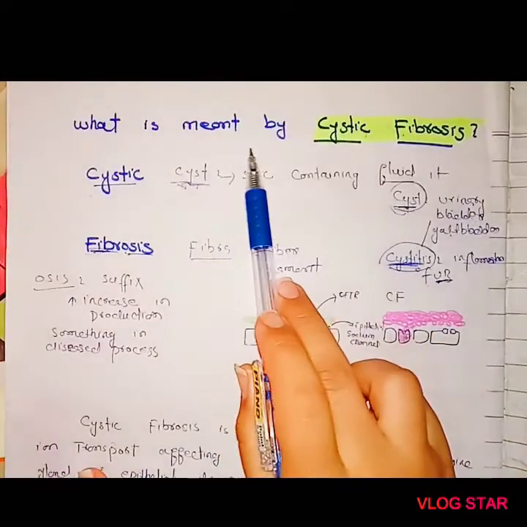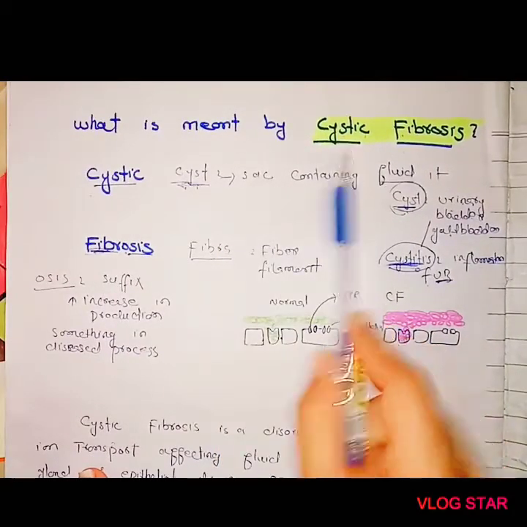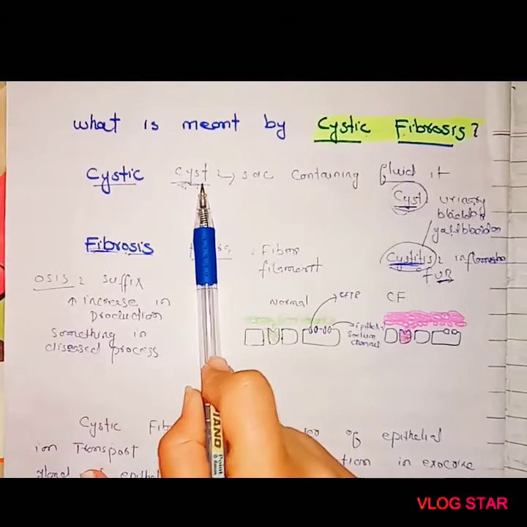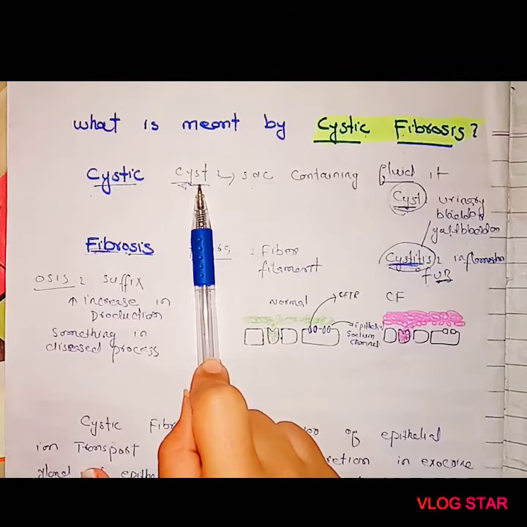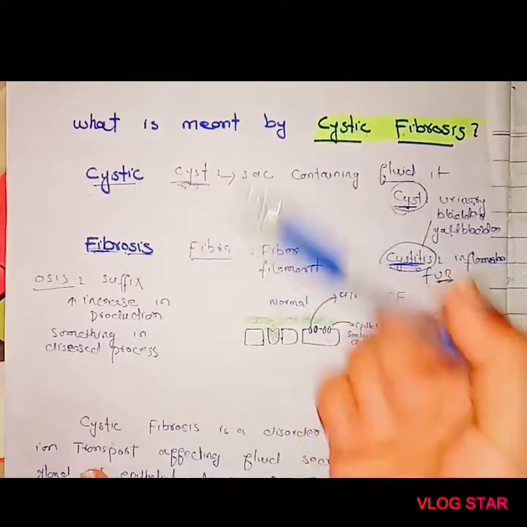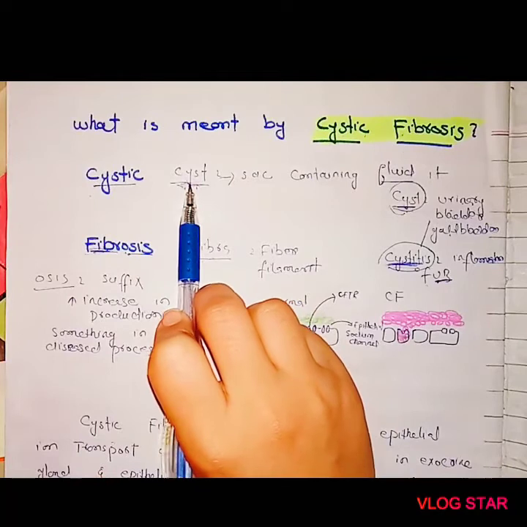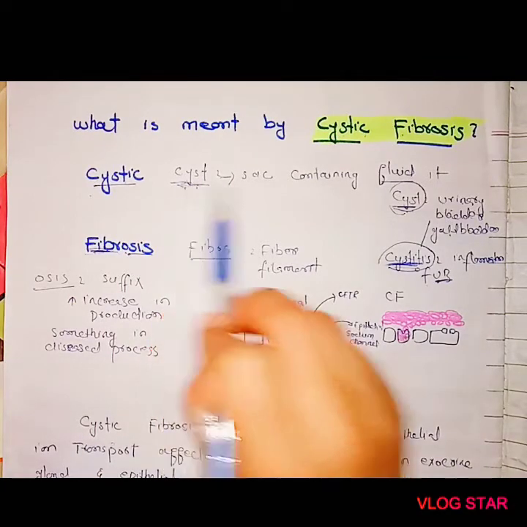Guys, today we will learn what is meant by cystic fibrosis. The word cystic is derived from a Latin word cyst, which in turn is derived from a Greek word, but here we are not interested in that. Coming to the topic, cyst means a small pouch or a sac containing fluid.